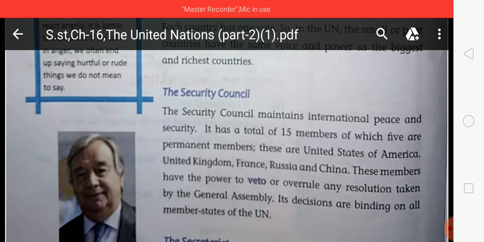The 5 permanent members are the United States of America, United Kingdom, France, Russia, and China, because these countries have veto power. Veto means they can say no or they can reject any proposal. Its decisions are binding on all member states of the UN.